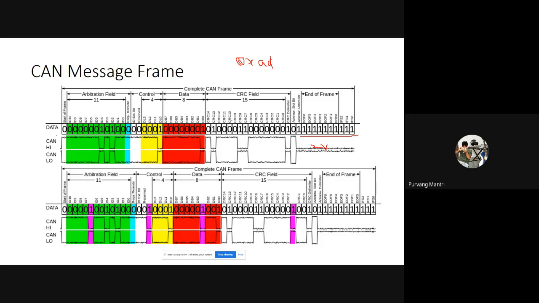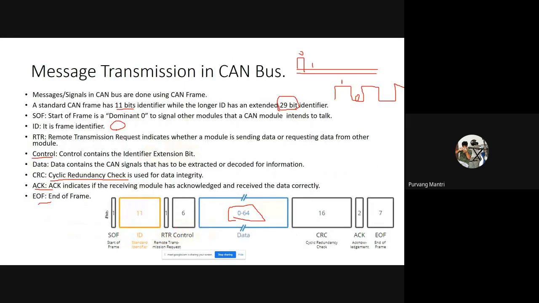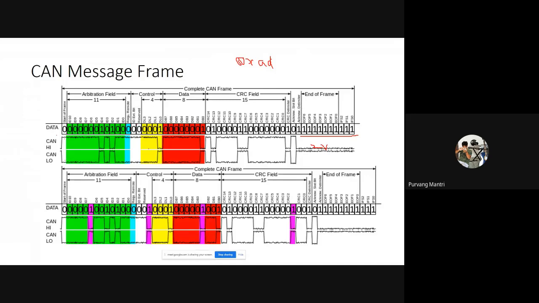So based on that, it is divided into these particular bits, and then we have the cyclic... this request, remote transmission request. Then we have the control frame, then the 8 bytes of data frame, then the cyclic redundancy check field, and lastly the acknowledgement and the end of the frame. End of the frame is just a mere 1, which is just 2 volts running over the bus.